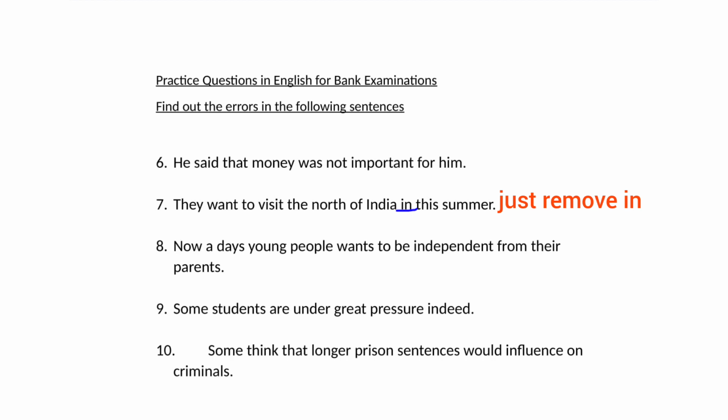An example: we have the English class 4 times a week. It is not in a week. He visits his native place twice in a month. No, twice a month.